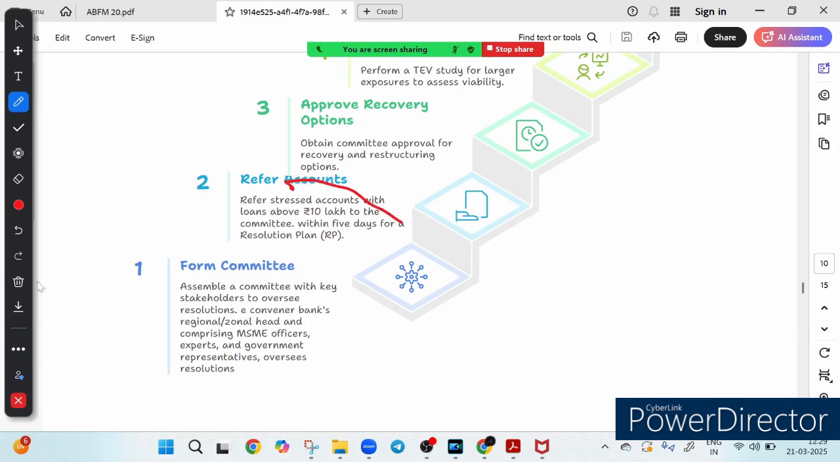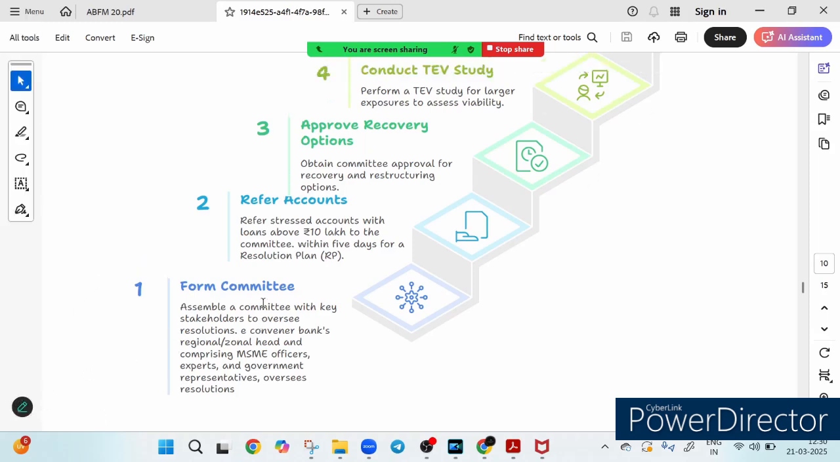Then they have to refer the account. What is the meaning of referring an account? Basically, if an MSME has a loan above 10 lakh, the account is referred to the committee within 5 days for a resolution plan. That is called RP, right? So basically, first they form a committee, and if the MSME has a loan above 10 lakh, then the account is referred to the committee within 5 days to assess whether a resolution plan is needed. So the assessment is done on whether RP is needed or not.